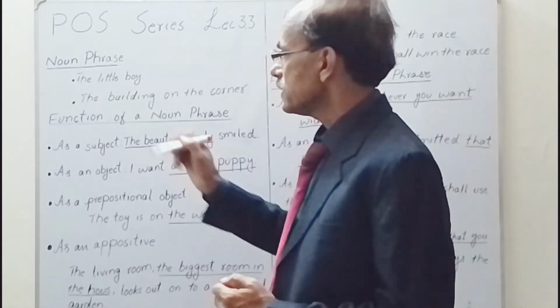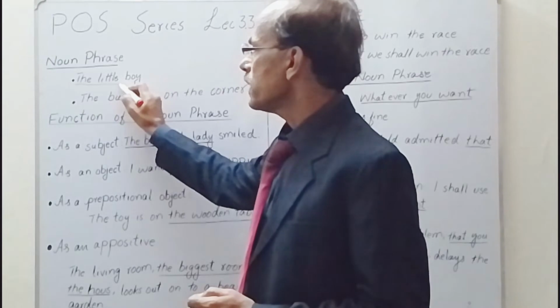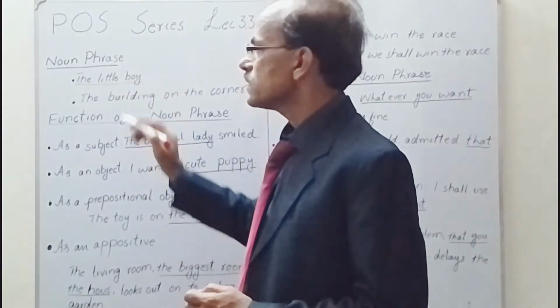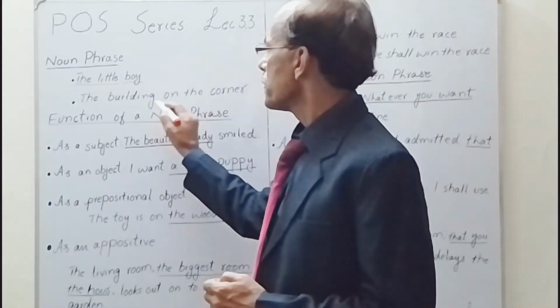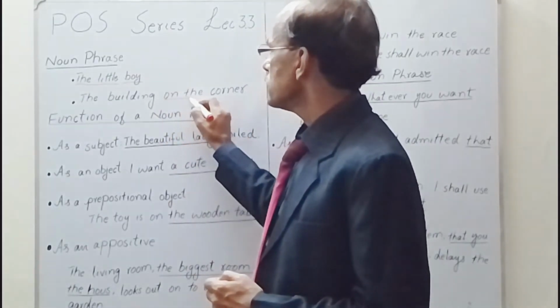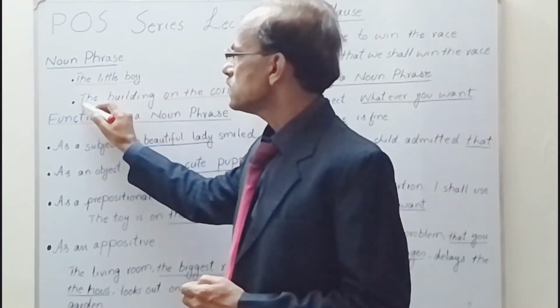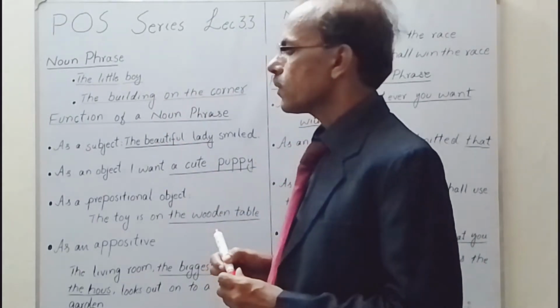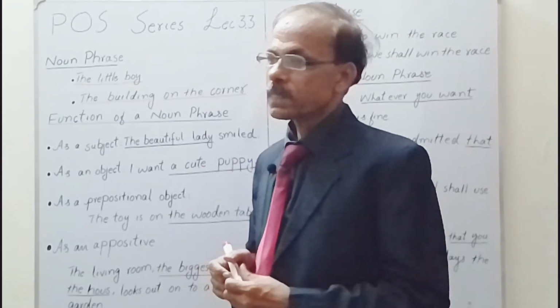Suppose here "the little" is added with the main noun "boy." So "the little boy" is a phrase. Here "on the corner" is added with the main noun, that is "the building." So "the building on the corner" is a noun phrase.